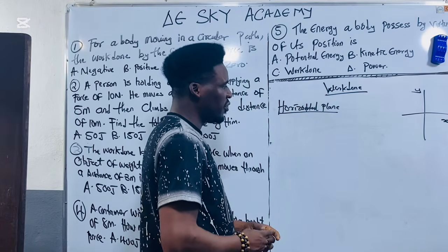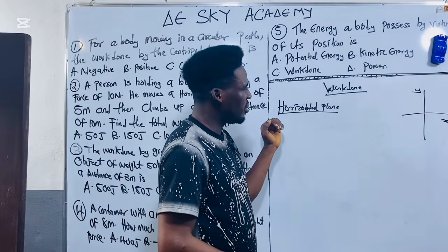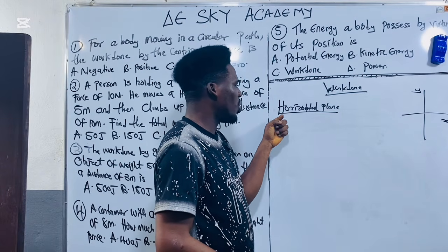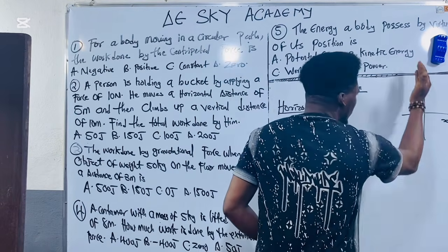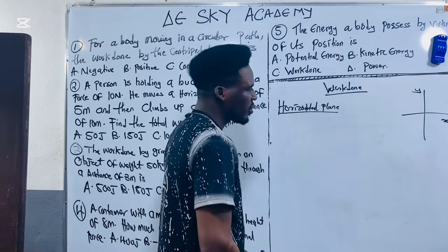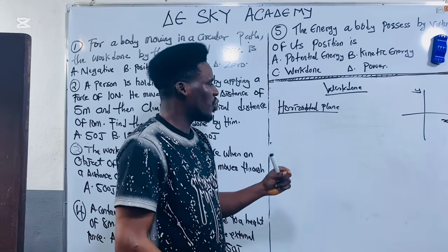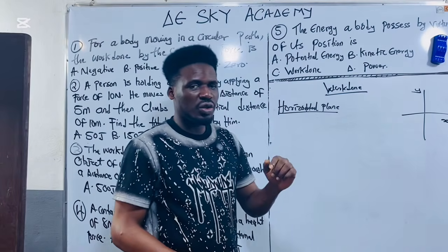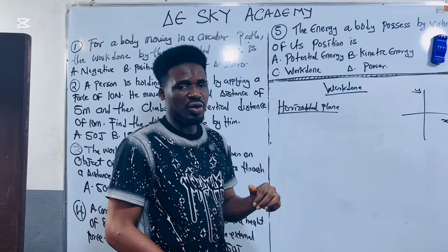So if the body is moving in x direction, that means the work that is done by that body in x direction is work done in horizontal plane. But if the body is moving in y direction, that means the work that is done by that body is called work done in vertical plane. So the formula for calculating work done in horizontal plane and the formula for calculating work done in vertical plane are not the same.